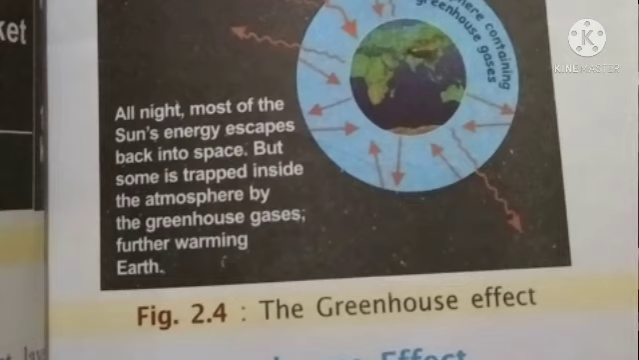There are certain gases in the Earth's atmosphere, such as carbon dioxide, methane, and nitrous oxide. These gases trap some of the outgoing radiation and thereby warm the earth. And these gases are known as the greenhouse gases.